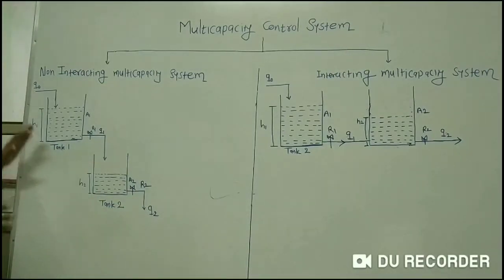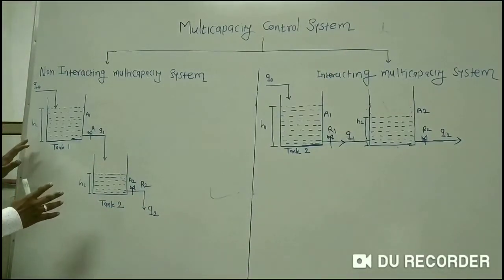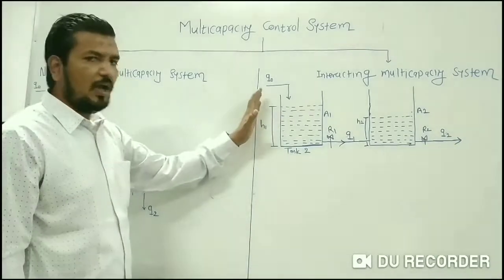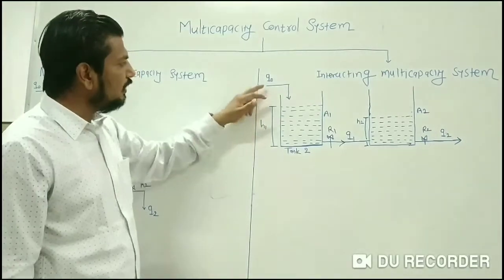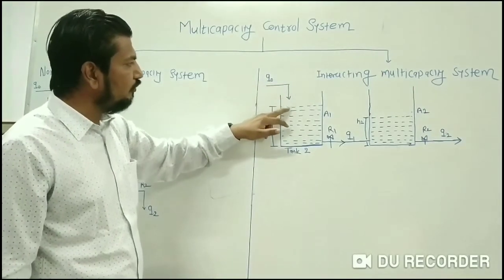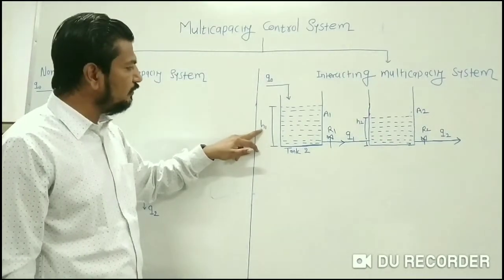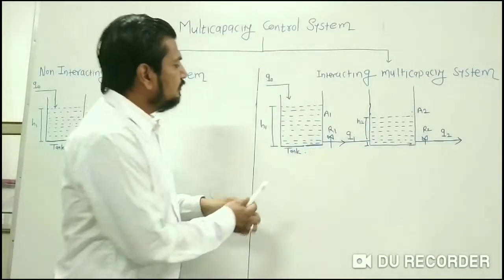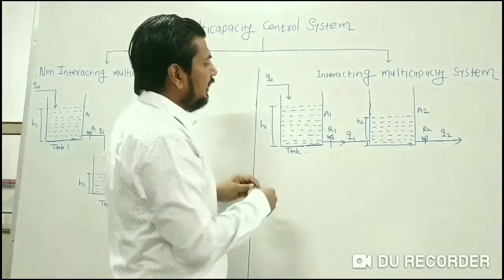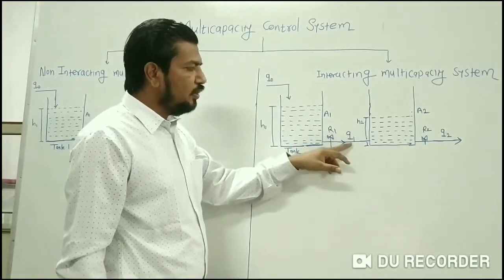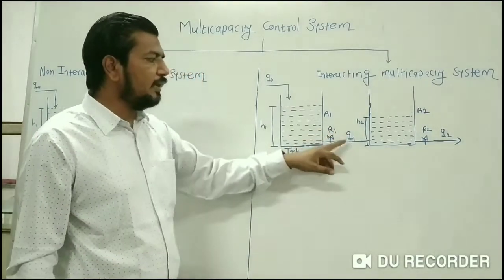Now let us see what is the difference between the non-interacting control system and the interacting control system. Similarly, interacting control systems are arranged in this type. What is happening here? Again consider Q0 is the inlet flow rate to tank number 1, due to which H1 is the head in tank number 1. Now A1 is the area of tank number 1, R1 is the resistance of tank number 1, and Q1 is the outlet flow rate of tank number 1.